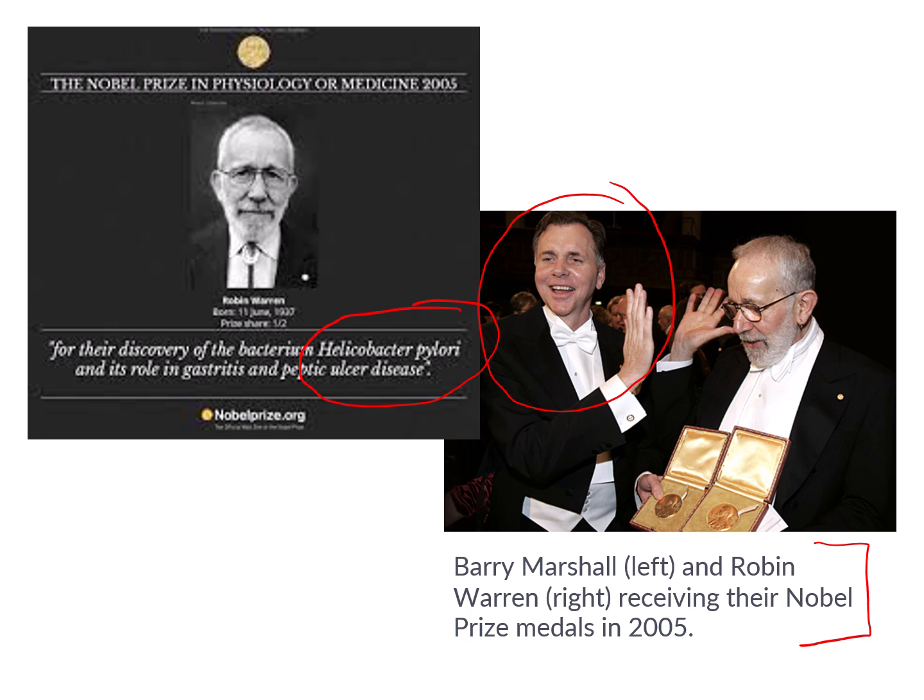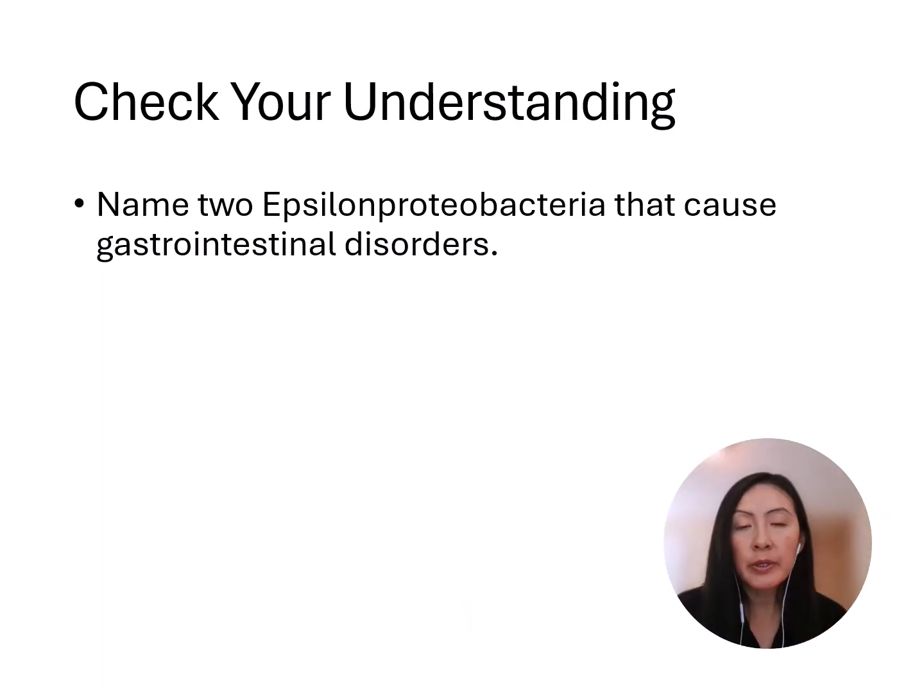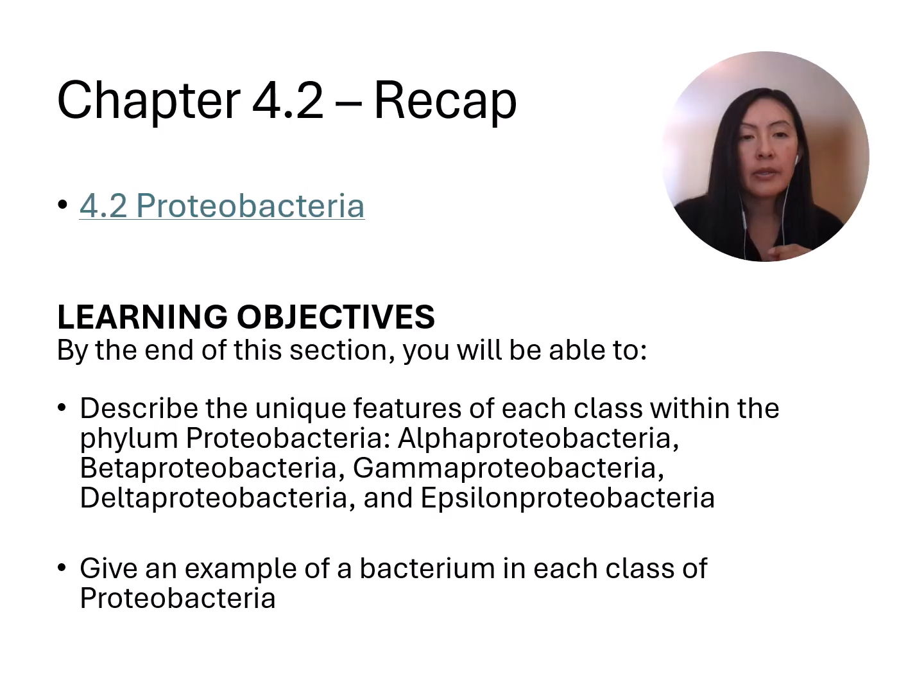For our Epsilonproteobacteria checkpoint, remember we learned about Campylobacter jejuni that causes foodborne illness, and we can get it from undercooked poultry. It causes severe enteritis, which is inflammation of the small intestine. And the second one we learned about was Helicobacter pylori that survives stomach acid, can cause chronic gastritis, peptic ulcers, and can be linked to stomach cancer. So I'll put these two together and discuss them at the same time while we recap 4.2.